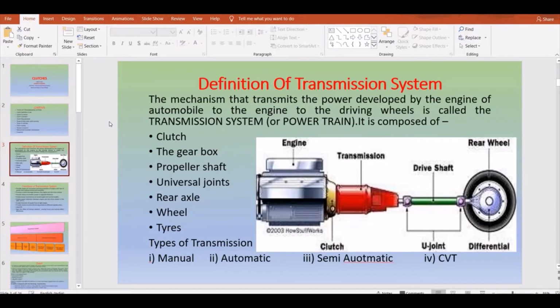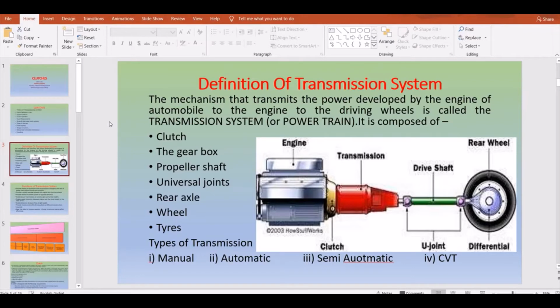So what is basically a transmission system? What is going to happen in a transmission system? What are the parts of the transmission system? First we'll try to learn here. Basically a transmission system is nothing but, whatever power is produced in the engine, you want to transmit that power from the engine onto the rear wheel.